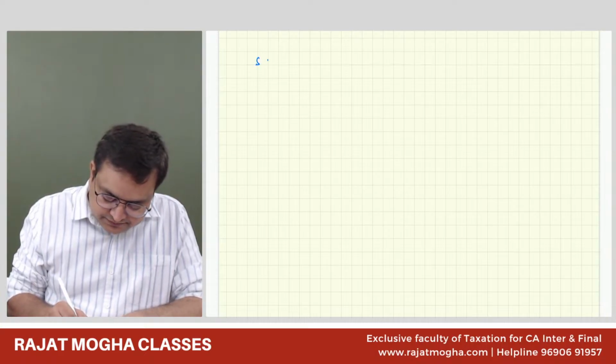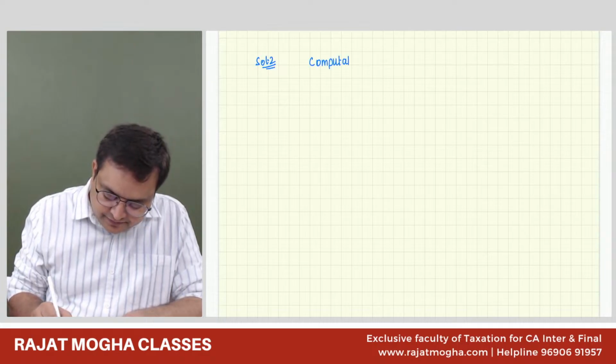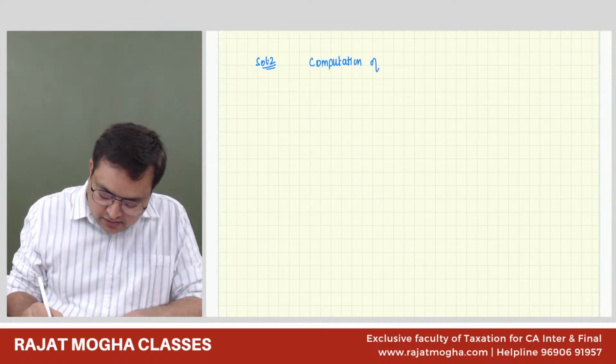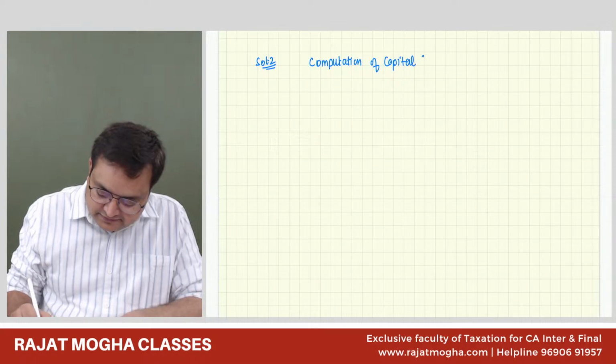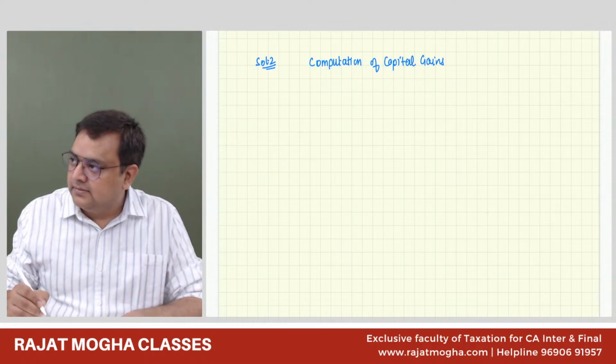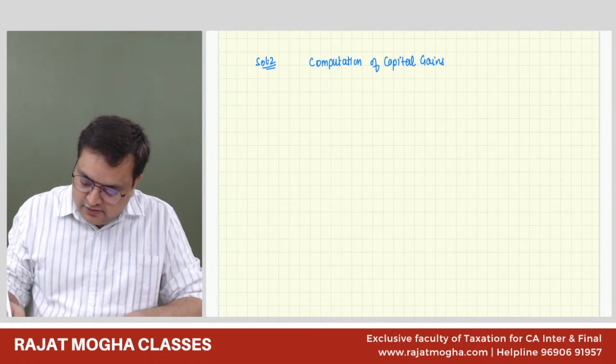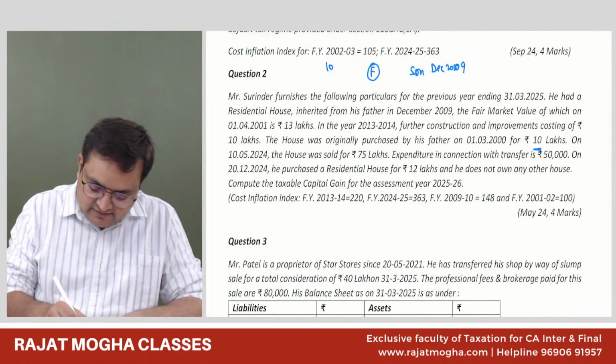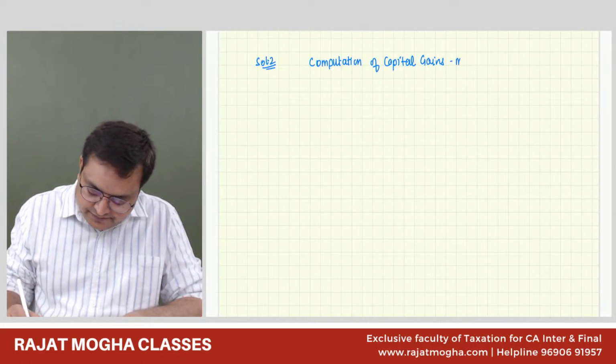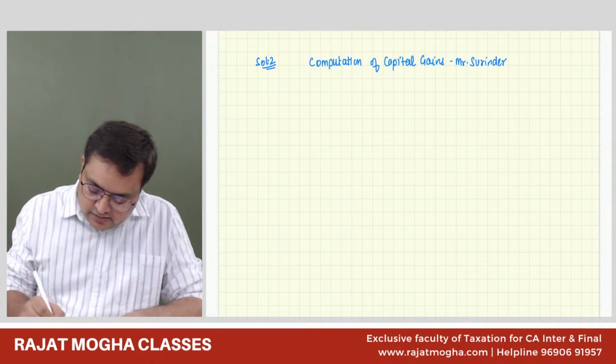Solution number 2. Computation of capital gains of the assessee. The assessee name is Mr. Surinder. Assessment year 25-26.